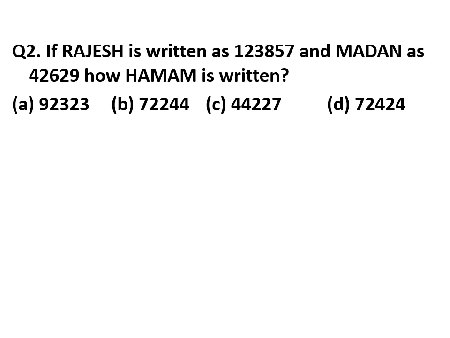If Rajesh is written as 1, 2, 3, 8, 5, 7 and Madan as 4, 2, 6, 2, 9, how is Hammam written? How will we write Hammam, H-A-M-A-M? Now see, what is written for R? For R, we have written 1.